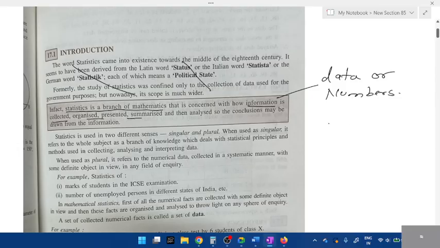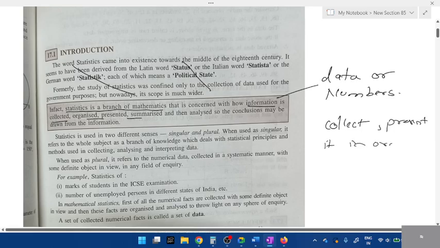We collect the numbers and present them in order. That is what you call statistics. Basically, we study the numbers. So what kind of numbers?